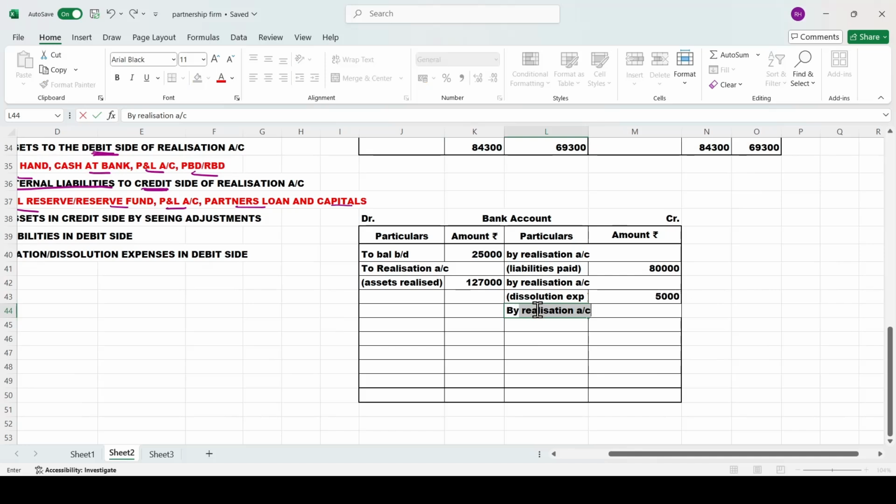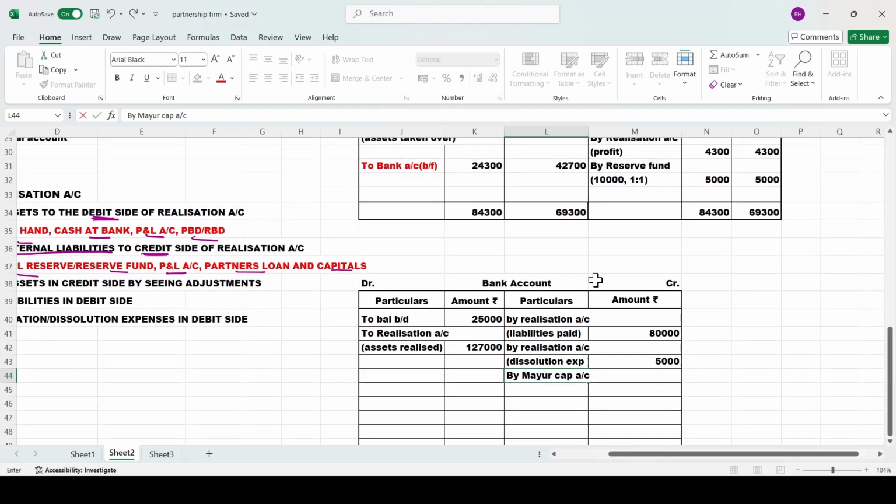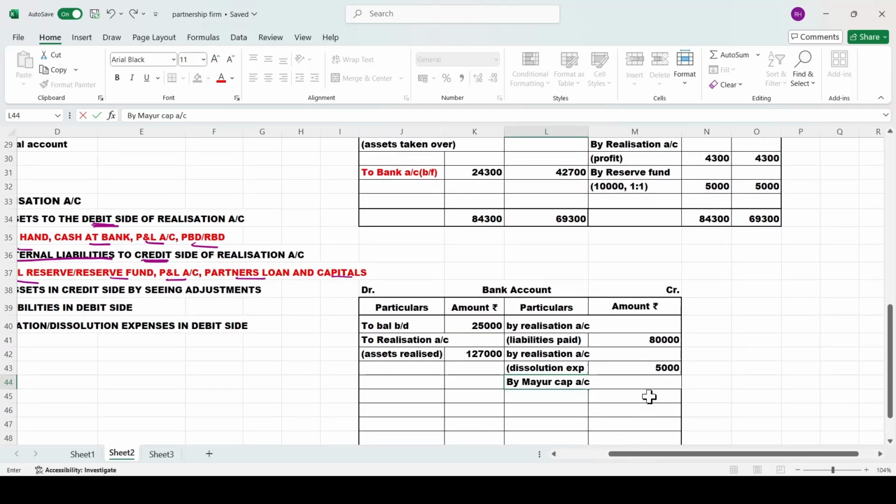By Mayur's capital account, 24,300. Next, by Kumar's capital account, 42,700.